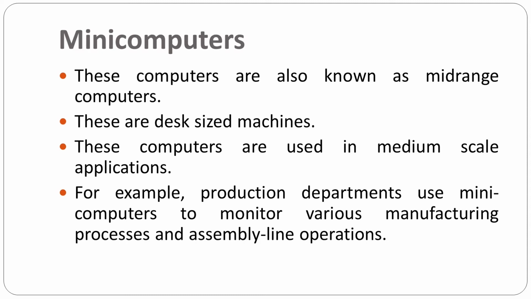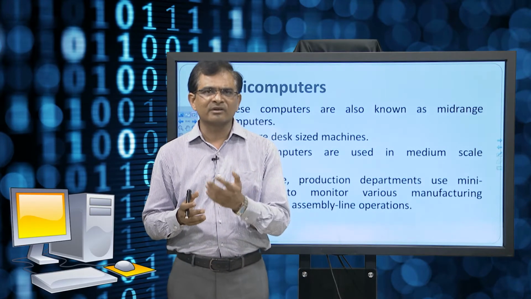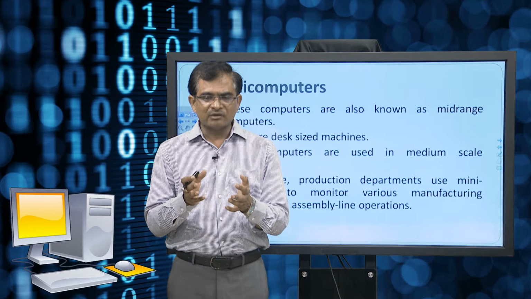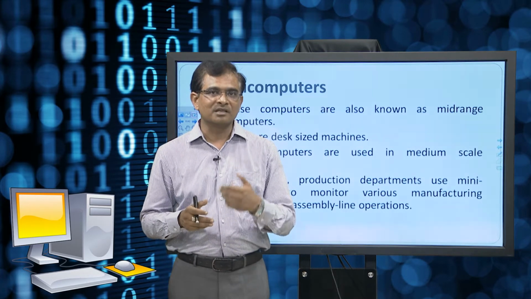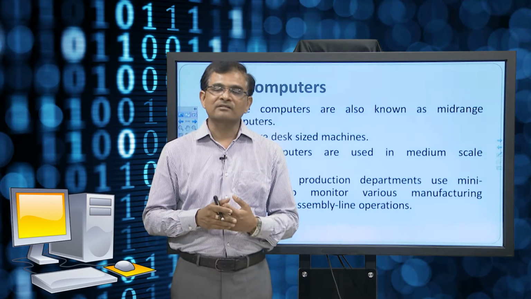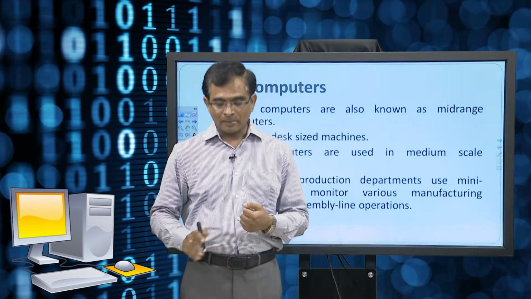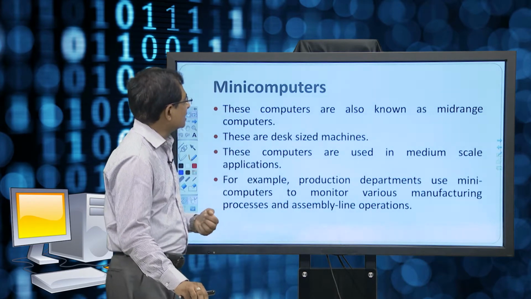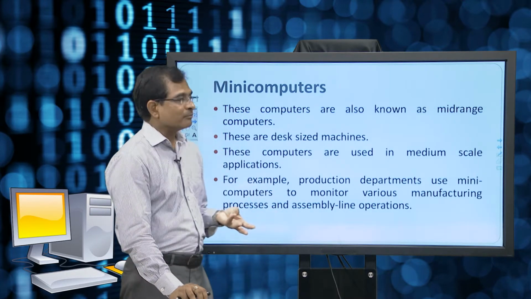At different levels, if you want to sense the output, what is going on at different levels of the production line or at different locations, we use such machines to observe those things, the errors, or whether the production is going on properly or not. At such places, this type of computing machine could be very useful to us, right. So, till now we have seen supercomputer, mainframe computer, and mini computer.